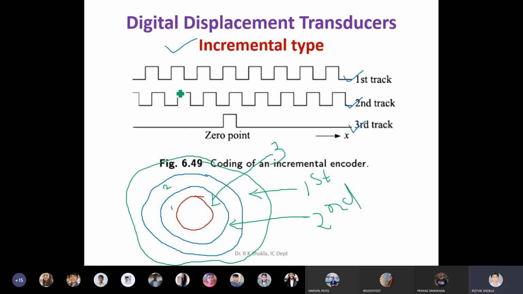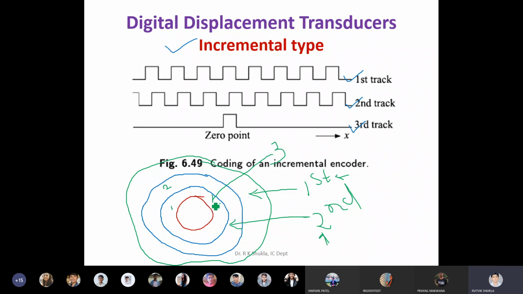If I'm using 3 tracks, I need to have 3 pairs of optical transducers or optical detectors. To detect 0 and 1 here, I need 1 optical pair over here if I'm using the optical method. To diagnose whether it is 0 or 1 on the second track, I need to put another pair.